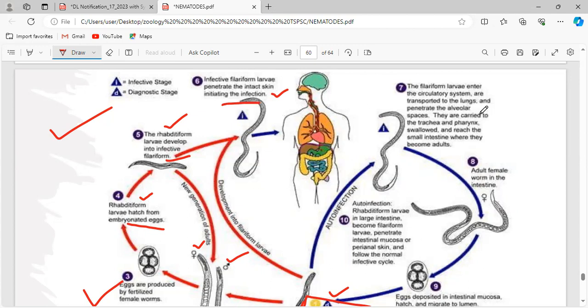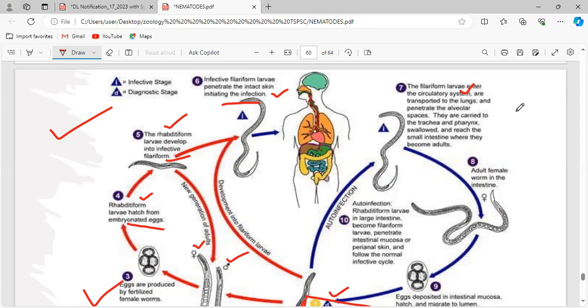Now, after the filariform larva enters the human host, it reaches the circulatory system, and from the circulatory system, that is from the heart, it reaches the lungs, and from the lungs it reaches the alveoli, and from the alveoli it goes to the trachea and reaches the pharynx.